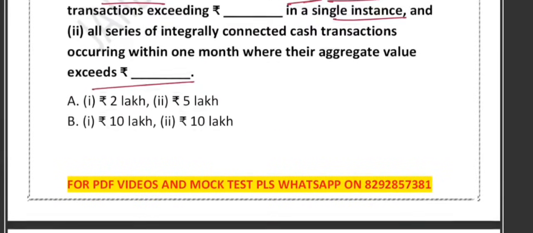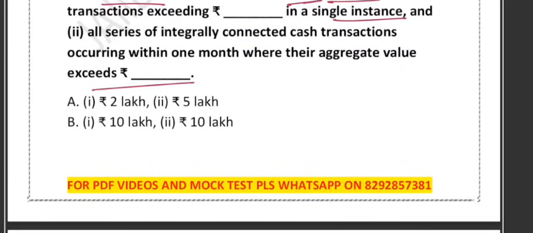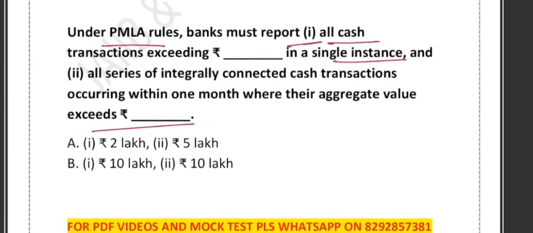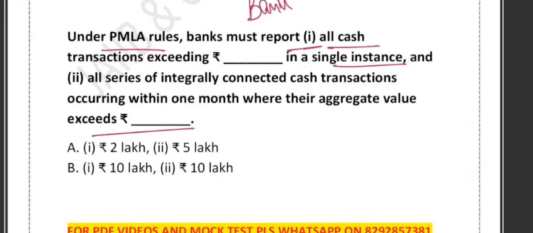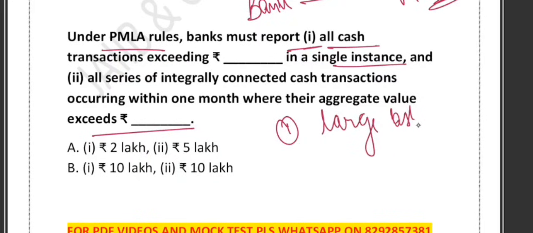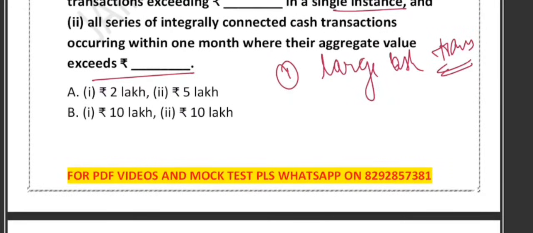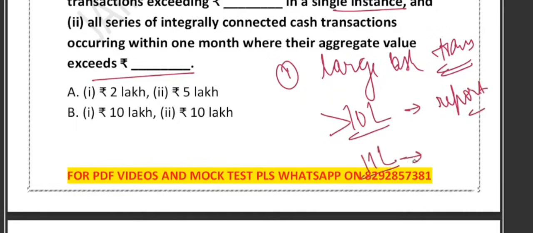Let's have a look. Under the Prevention of Money Laundering Act and the Maintenance of Record rule, under both these rules, a bank must file a CTR. With whom? The bank has to file a CTR with FIU-IND. So there are two situations where a CTR must be filed. The first case is a single large cash transaction. If any customer does a single cash transaction of more than 10 lakh, the bank must report it. For example, suppose someone deposited 11 lakh in cash in one go, so a CTR is needed.